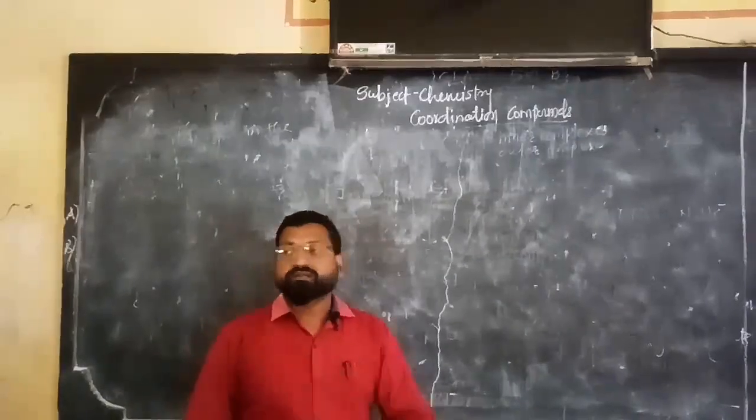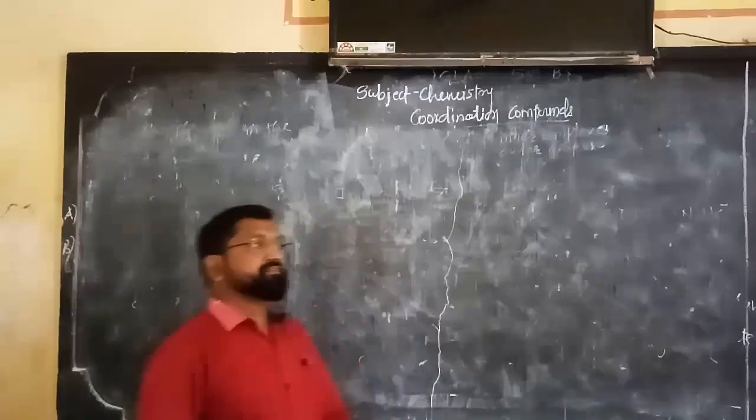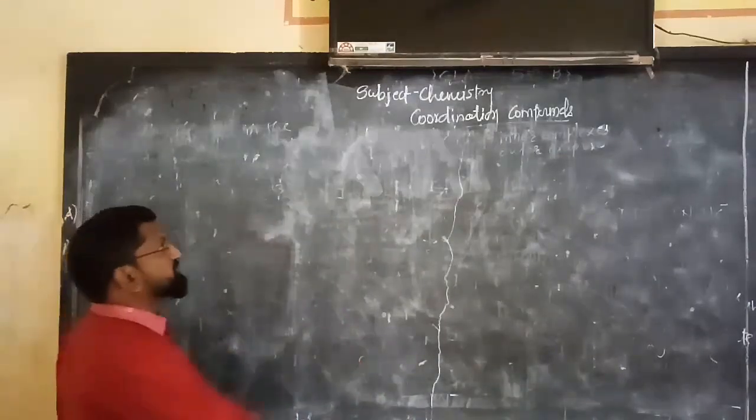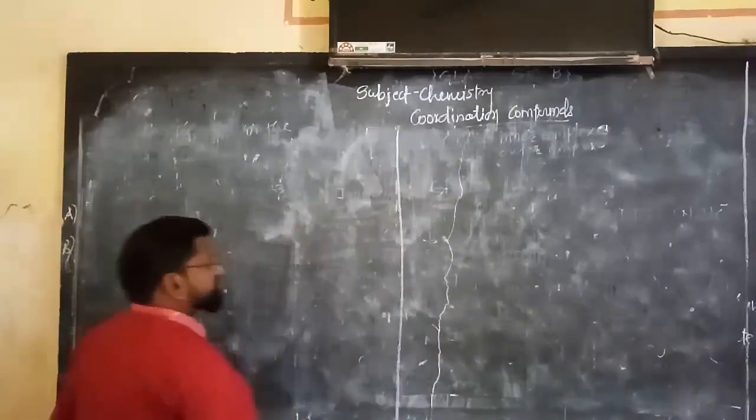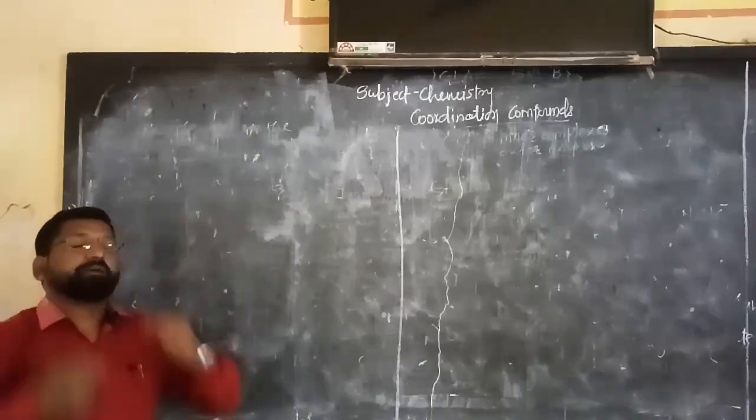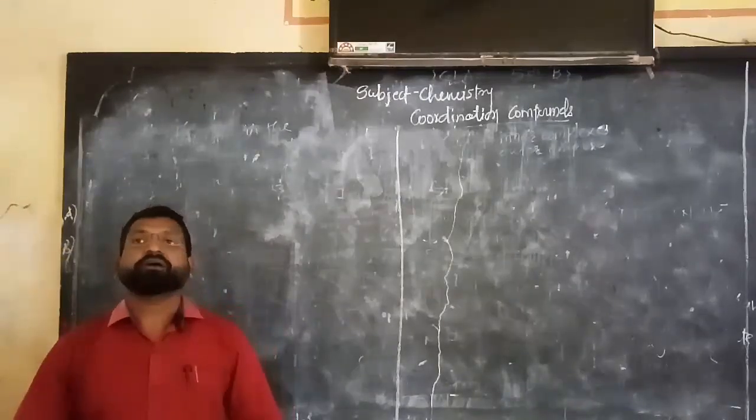After the salient features of VBT, let us see the application of VBT in terms of question. So listen here, this is very, very important. I am talking about an application of the VBT.